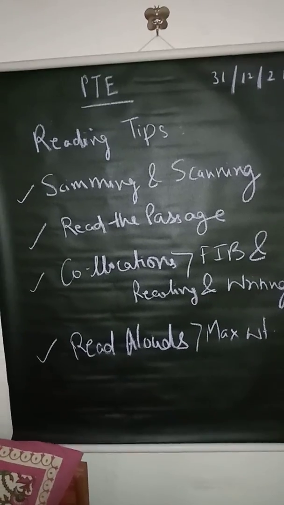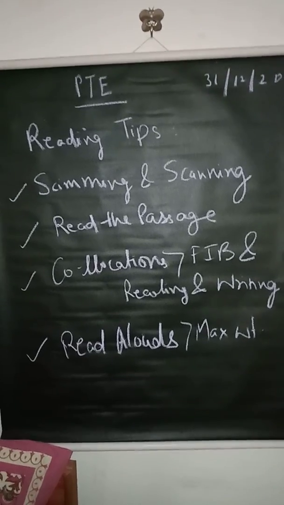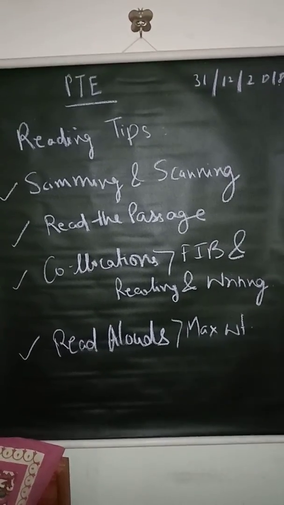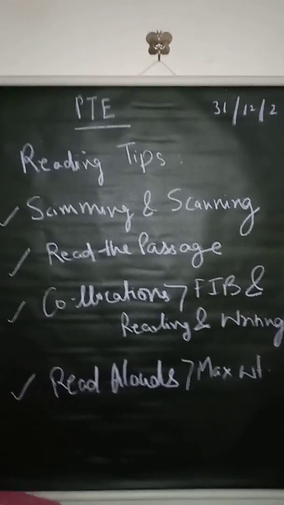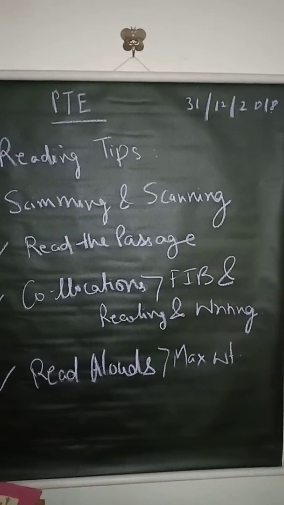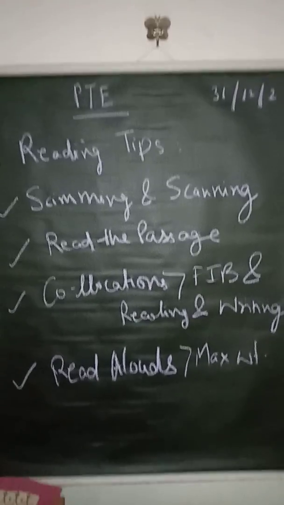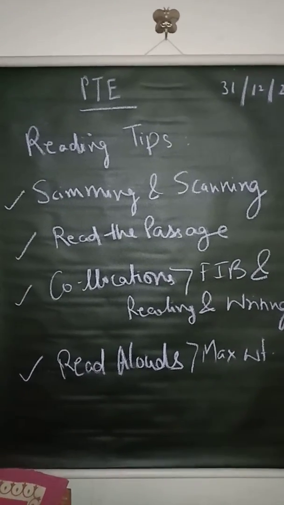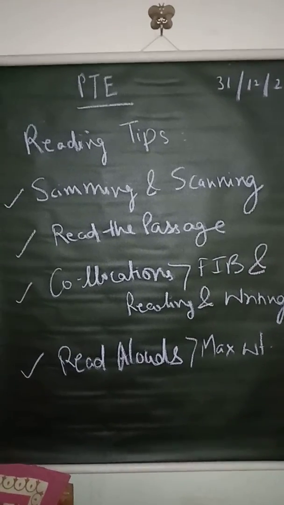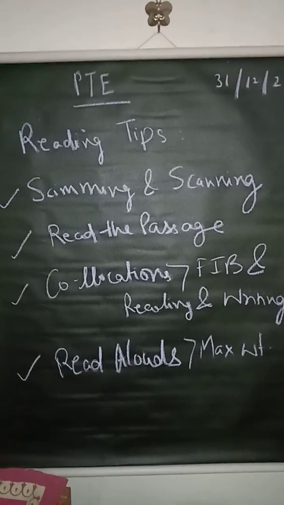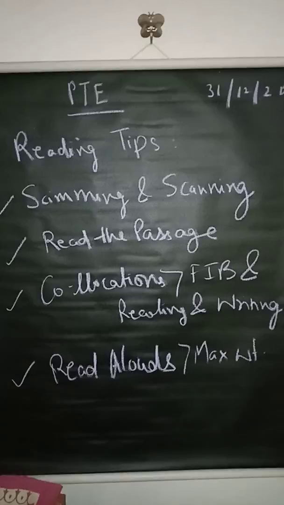Don't take more than a minute to complete skimming and scanning. Why? Because it does not carry more weightage as compared to the FIB, reading and writing, and other fill in the blanks. Once you start skimming and scanning the text, you need to look for the answer in the passage. Once you have the passage, start eliminating. Let's say आपको A मिला response, A सही नहीं है, then cross it, go for B, B is not right as per the passage, go for C and then D. If D is the correct one, select that. Don't spend more than 1 minute on the MCQ.